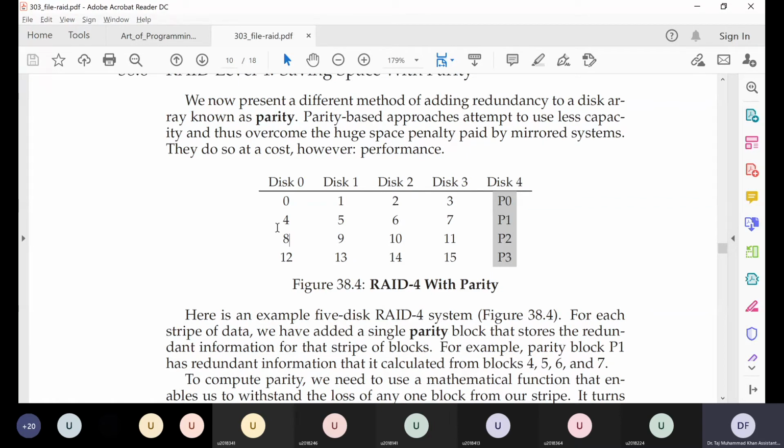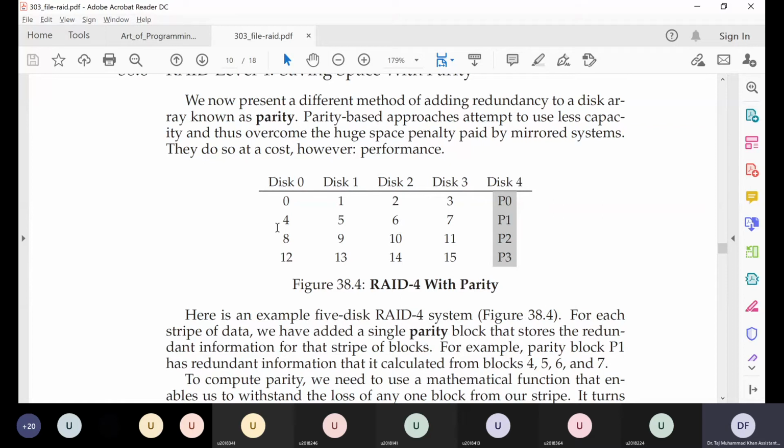How about performance? It will be similar. It will be a maximum of 4 times better compared to a single hard disk, and similar to RAID 1 and RAID 0.